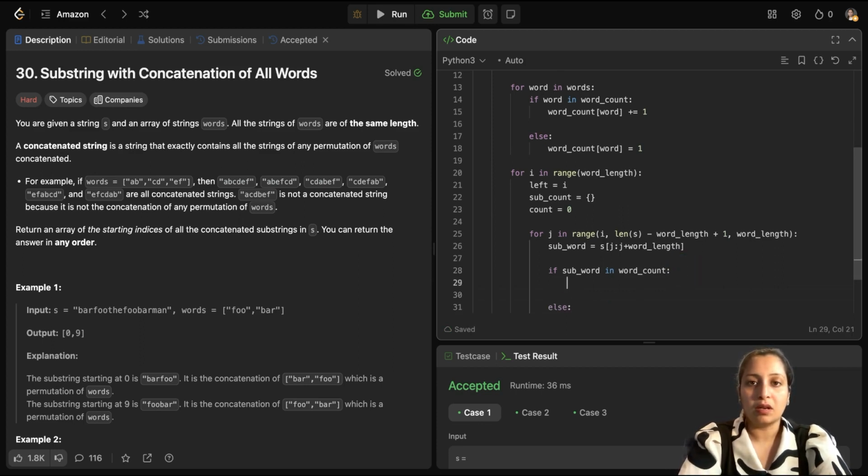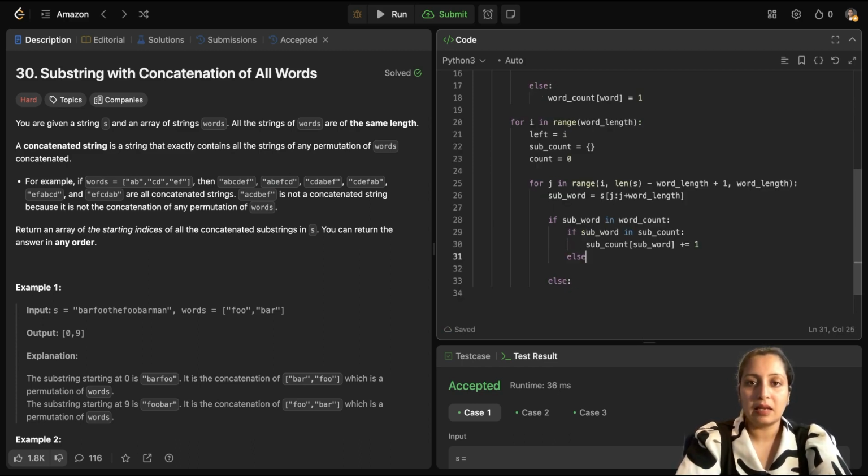So if it is present there, then if this subword has also occurred in sub count. Now I'm populating sub count. So if it has occurred, I am just incrementing the sub count of the subword by 1, and otherwise setting it to 1. So I'll just copy this and set it to 1. And finally, after I have done this, I will increment my overall count by 1 because I have seen 1 occurrence overall, okay?